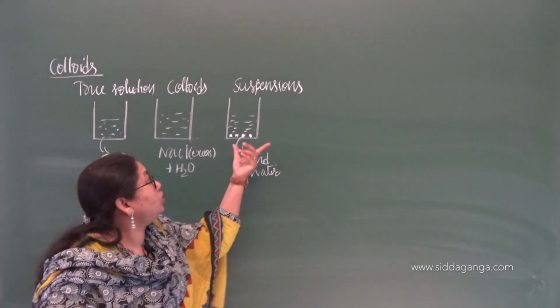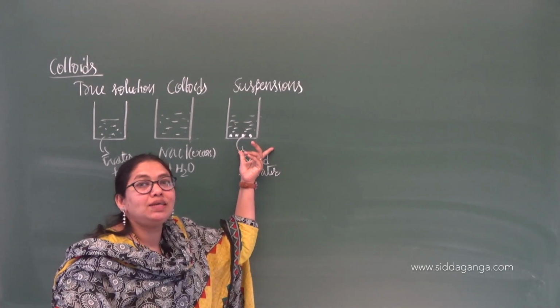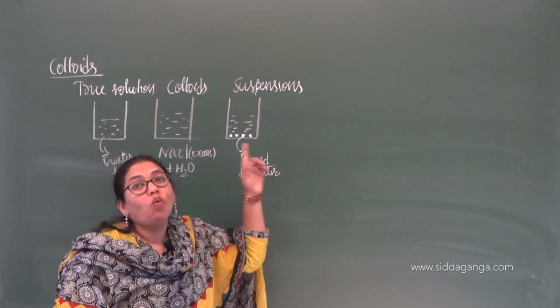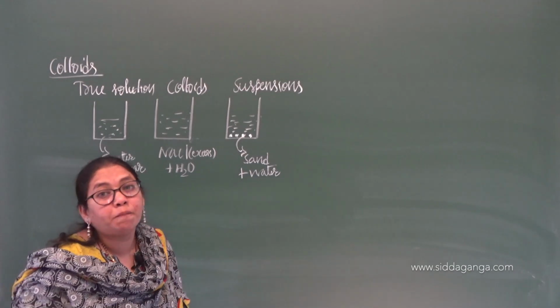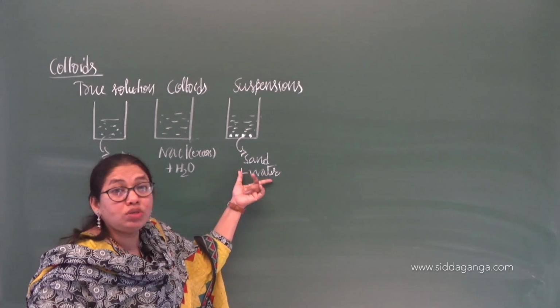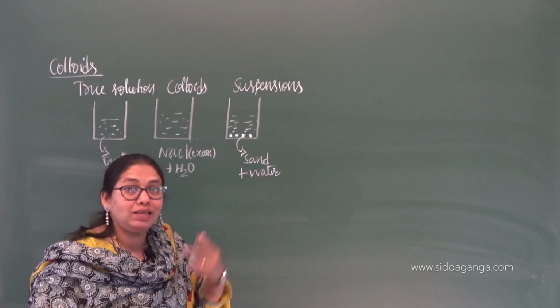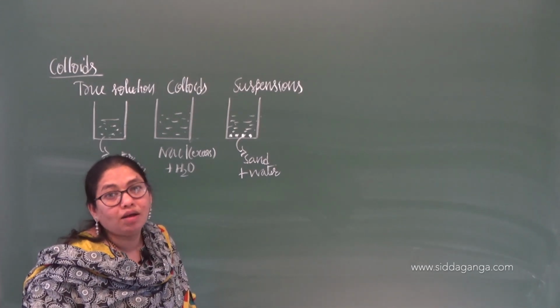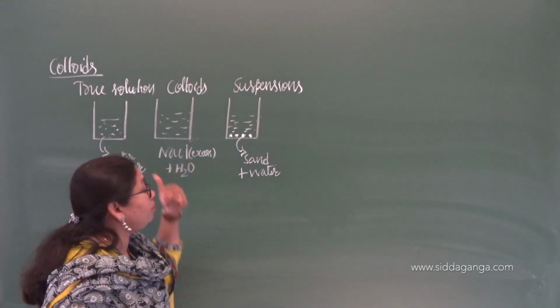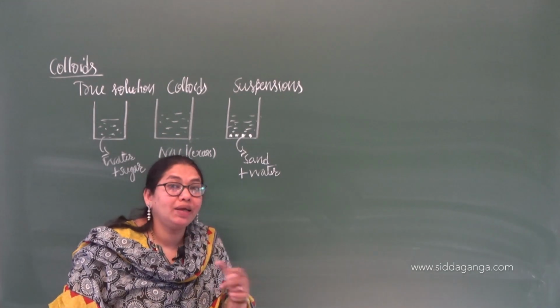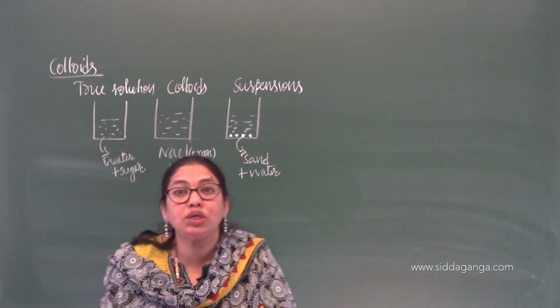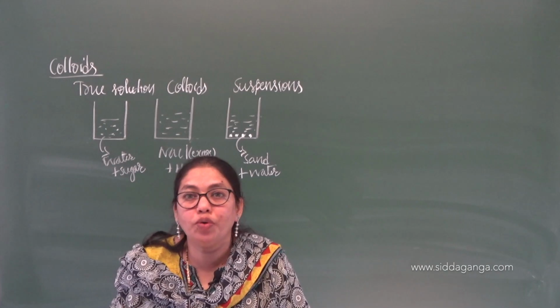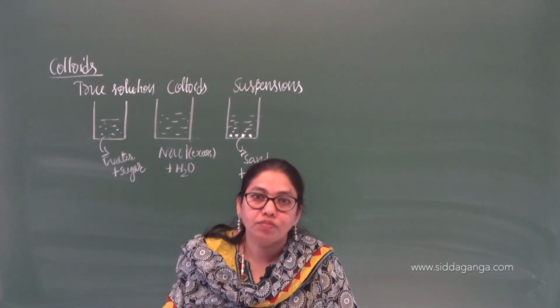In a suspension, the size of the particles is greater than 1000 nanometer. That's why you can clearly see the particles with your naked eyes itself. But if you take the middle one, you cannot see the particles, but if you observe that solution in an ultra microscope, you are going to see the particles.